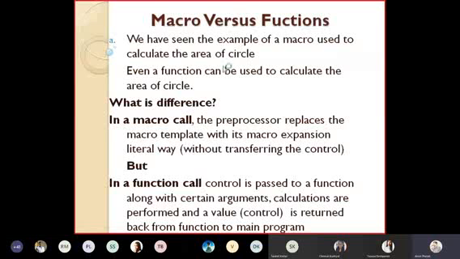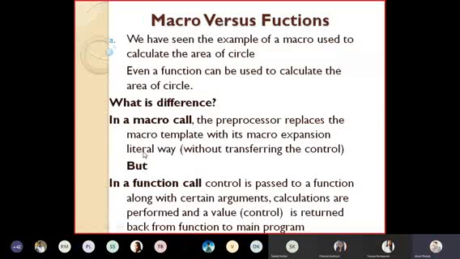Now we have seen the example of macro used to calculate area of circle. Means I can calculate the area of circle using the macro. Even a function can be used to calculate the area of circle. Means using circle to calculate area of circle, I can use function also. I can use macro also. Getting me? Using macro also I can do it, but using function also I can do it. So the question is, what is the difference? So I am asking, what is the difference between macro and function?